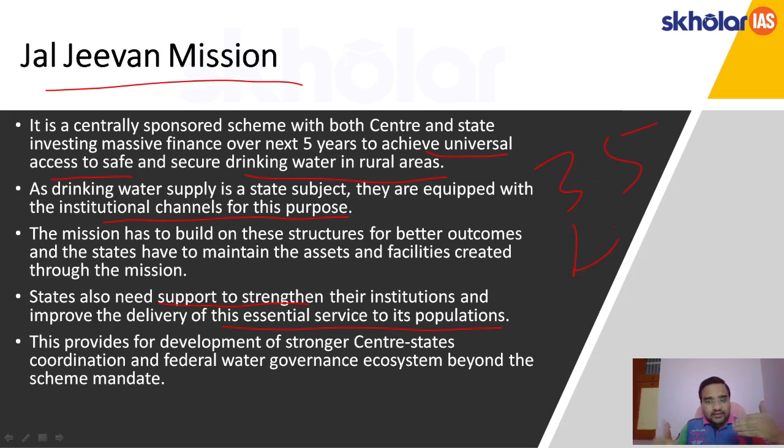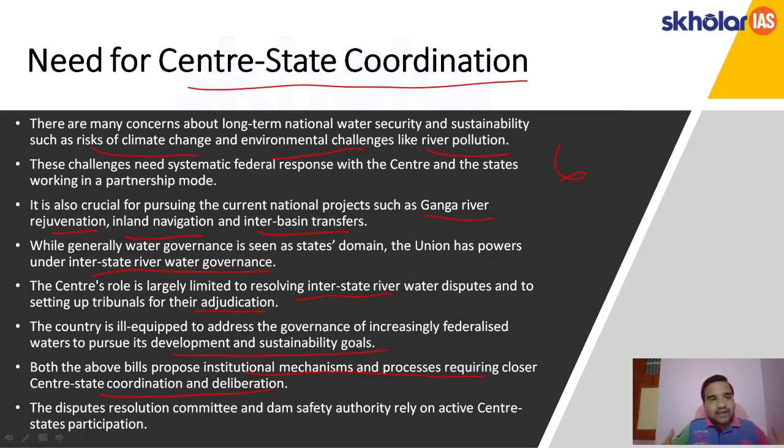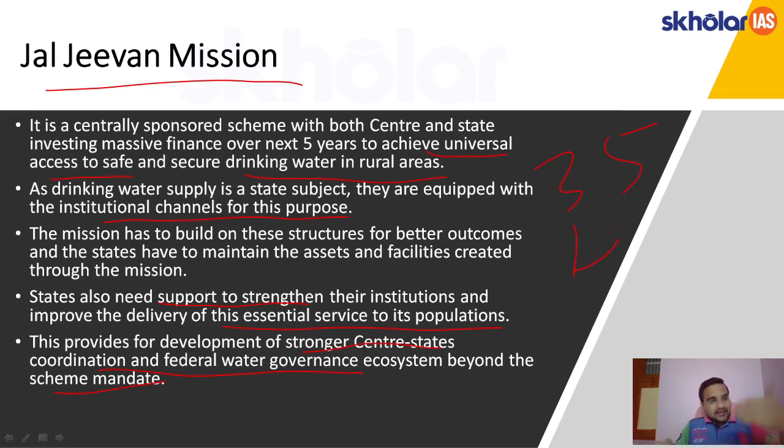Okay, so this scheme provides an opportunity for the development of stronger central-state coordination and a federal water governance ecosystem beyond the scheme mandate. Even after the scheme mandate, it provides an opportunity for both center and state to work. In the previous slide, we saw why center-state coordination is required for water security and sustainability of water governance in India. In this slide, we are talking about how the Jal Jeevan Mission can provide an opportunity for center and state to coordinate in the federal water governance ecosystem in India.